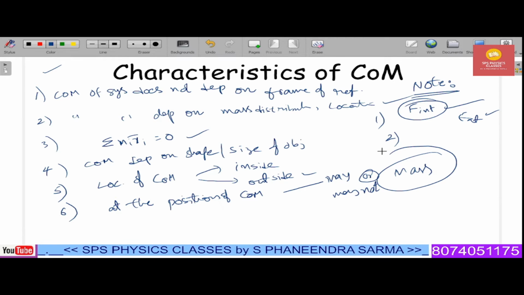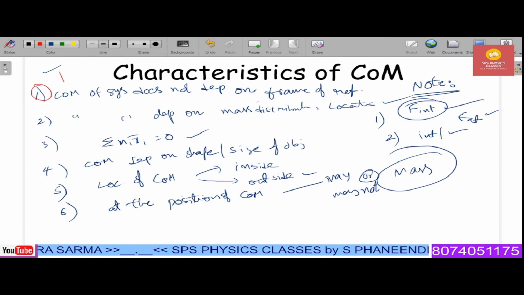Next one. In the calculation or consideration of center of mass, we have different types of approaches. Sometimes we have to use the integration method, and sometimes we use the normal method of calculation. Anyway, in the next section, let me explain each and every point. The first point we wrote here: center of mass of the system does not depend on the frame of reference.